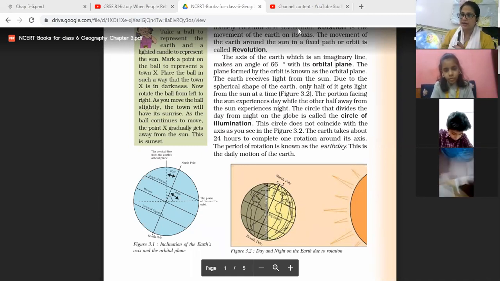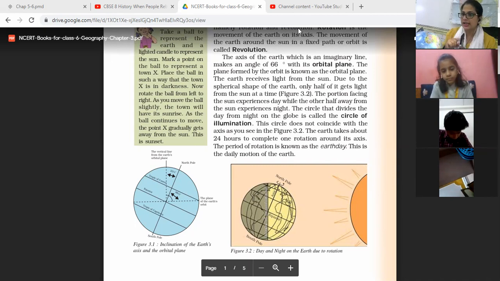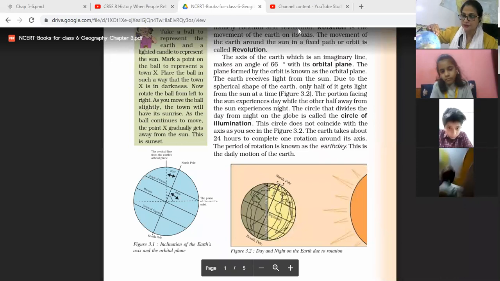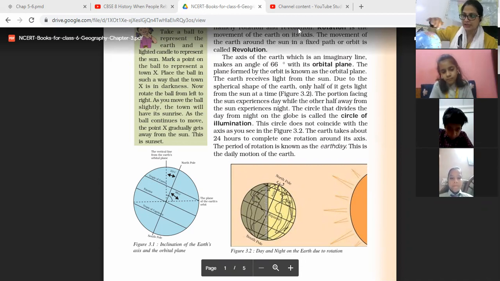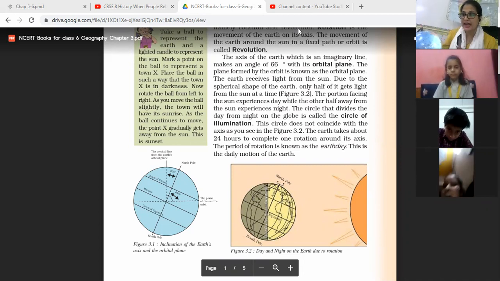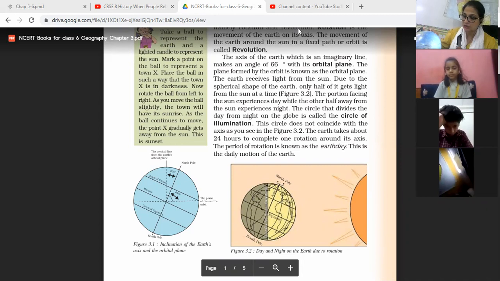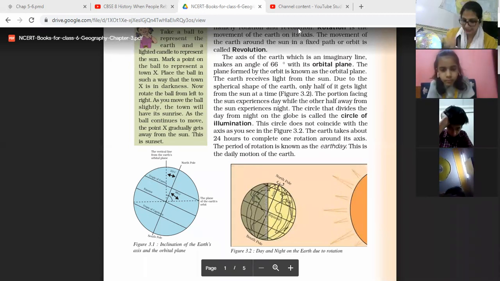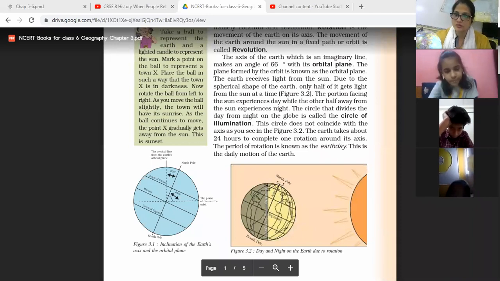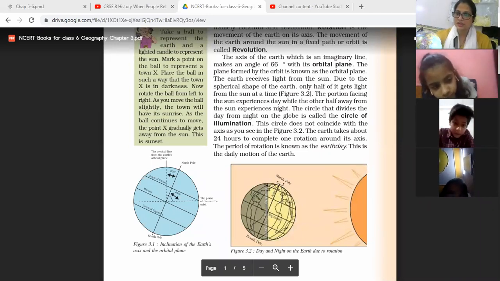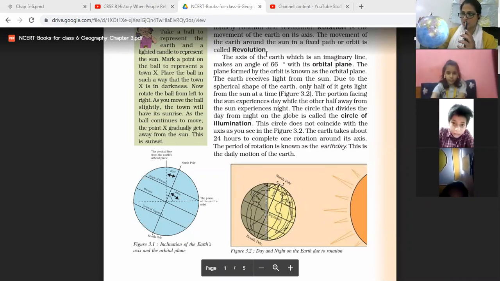Look at here. Right now, the light falls on which country? Africa. And the earth moves from west to east. So Africa moves to that side, and another country like North America comes. So here it is day in America and night in Africa. In the same way the earth moves continuously from west to east. So now it is night in America and day in India.